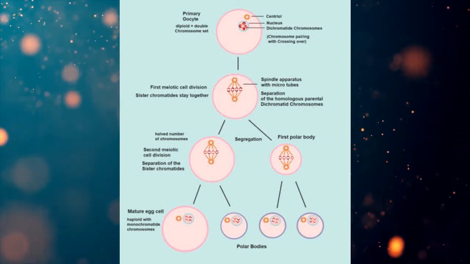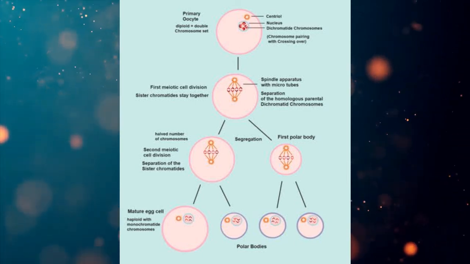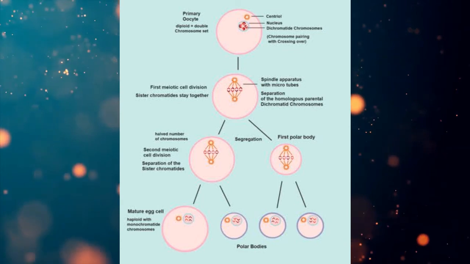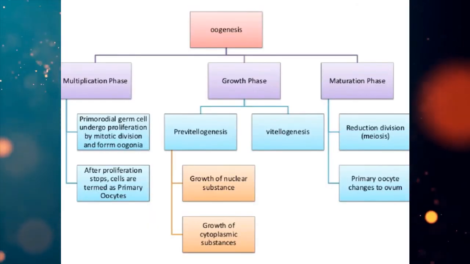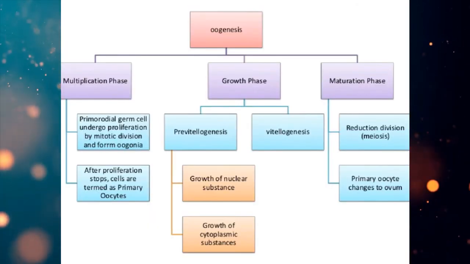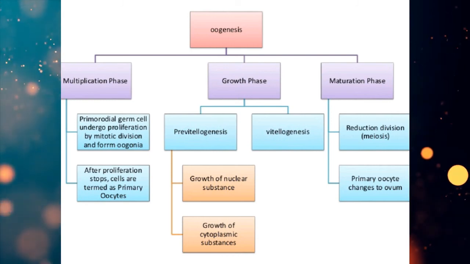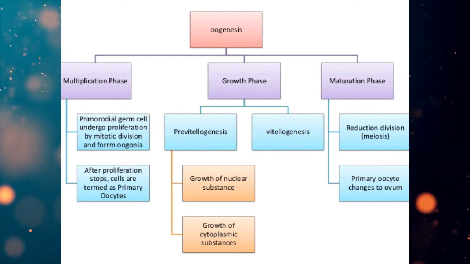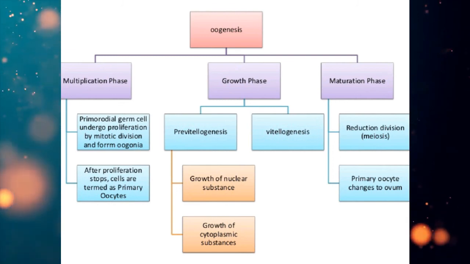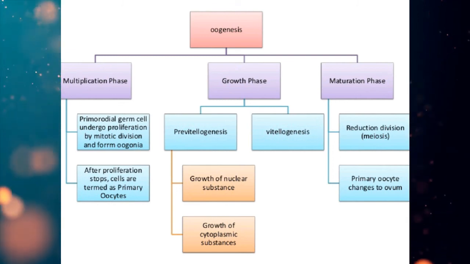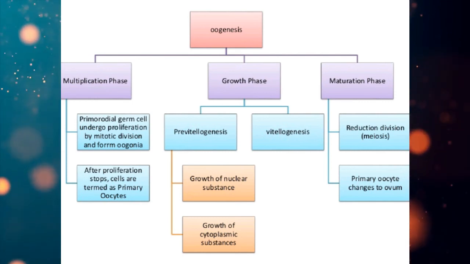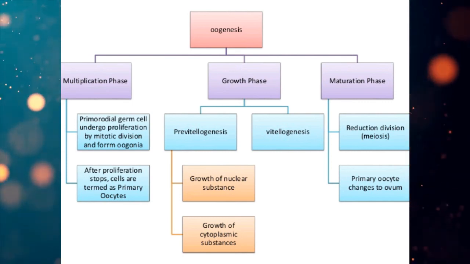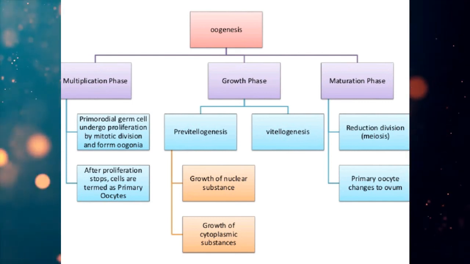What is the significance of formation of the polar body? If the polar body does not have any work, then why is the polar body formed? The significance is to bring haploidy and to retain the whole of the cytoplasm with the cell which will change into the egg. In oogenesis, one diploid oogonium gives rise to one haploid ovum.